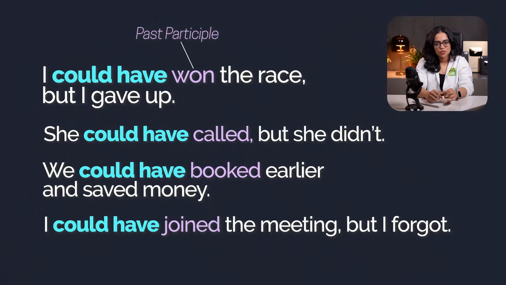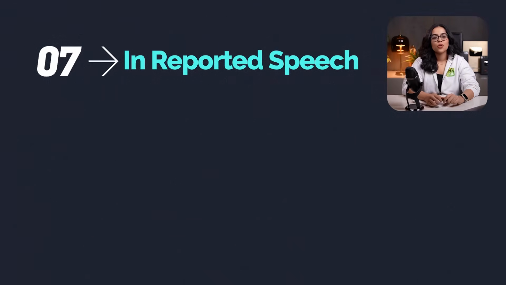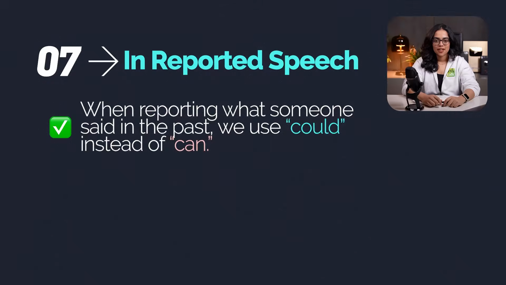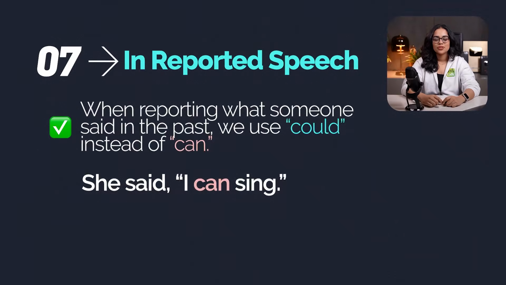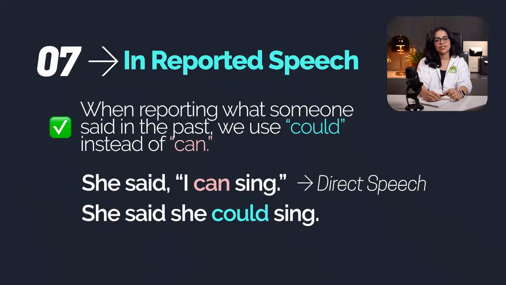Alright, with that, let's move on to the last use of could, and the most important use as well. Could is also used in reported speech. When reporting what someone said in the past, we use could instead of can. Always remember that. For example, she said I can sing. Now this sentence is in direct speech. But if I say she said she could sing, this is reported speech. I'm reporting what someone said.